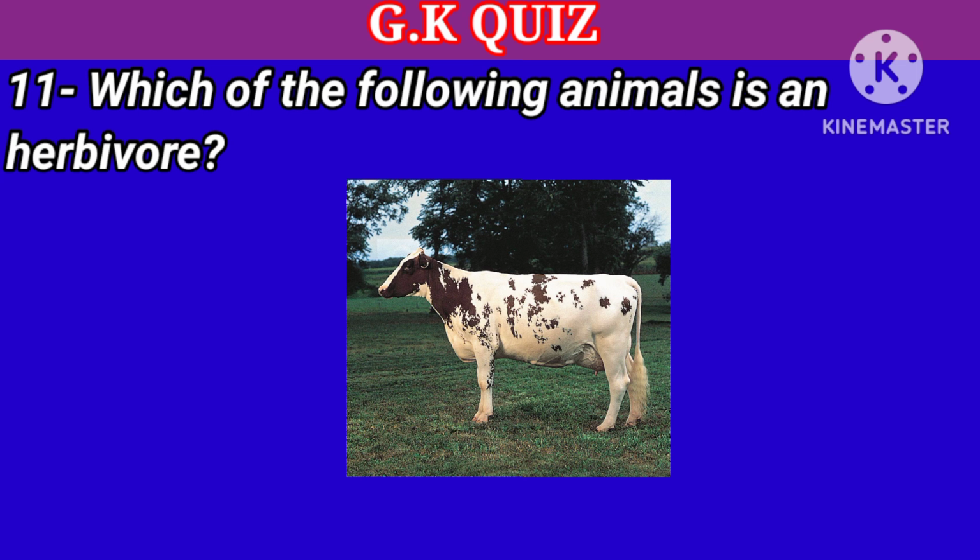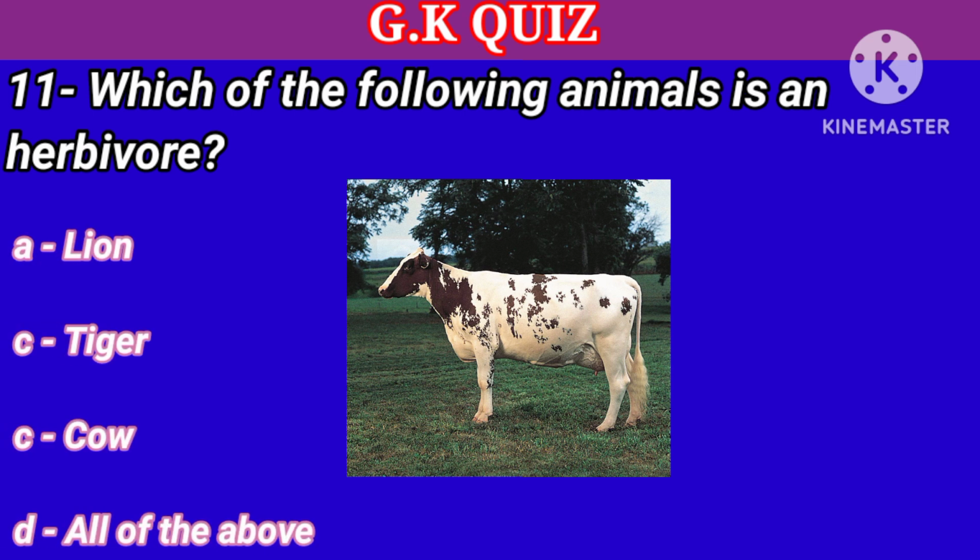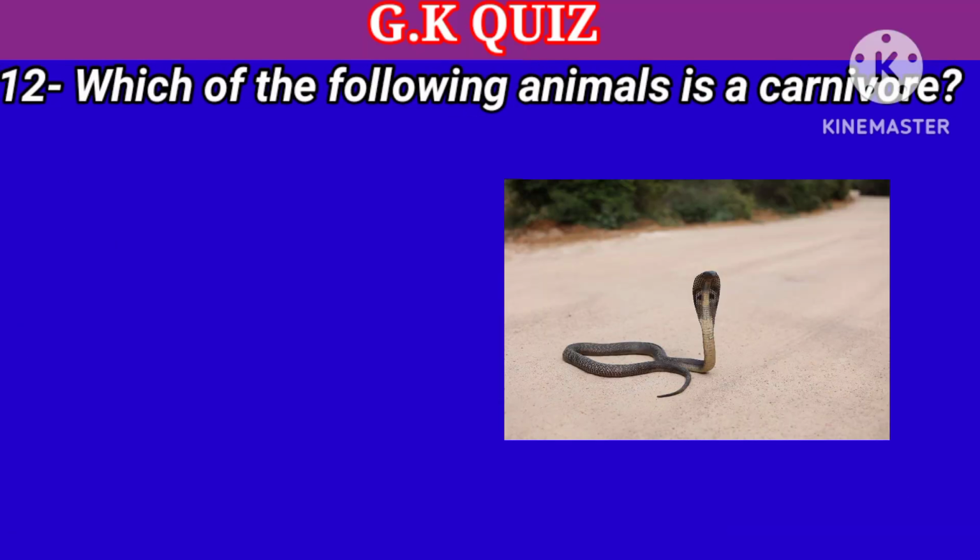Question number 11. Which of the following animals is a herbivore? Your options: A. Lion, B. Tiger, C. Cow, D. All of the above. Right answer is cow.